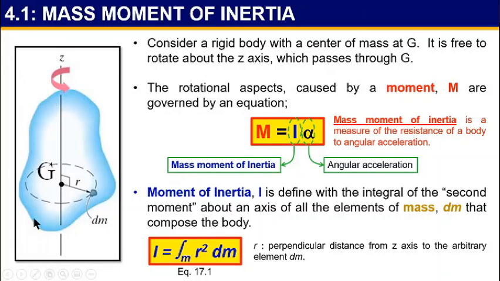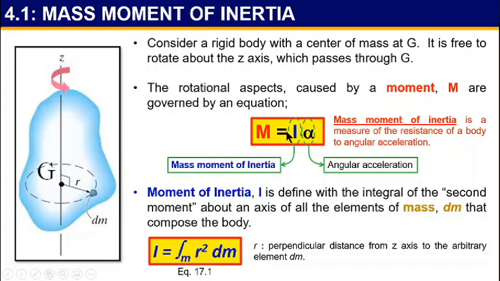Let's consider a rigid body with a center of mass at G. It is free to rotate about the z-axis which passes through G. The rotational aspects caused by a moment, denoted with large M, are governed by an equation, moment equal to I times alpha. So I is actually the mass moment of inertia.